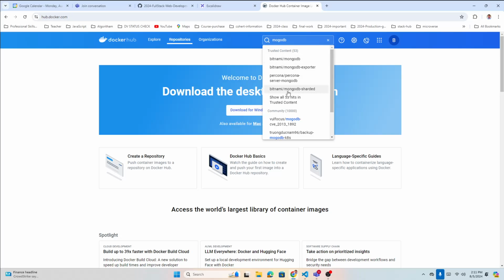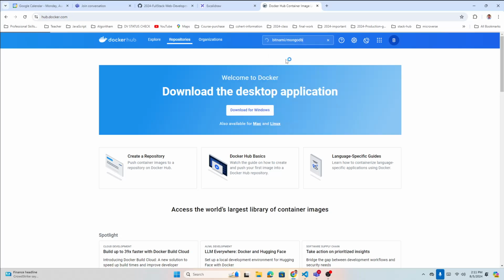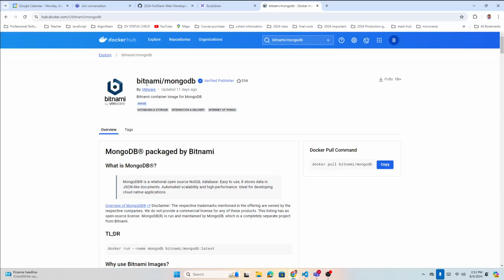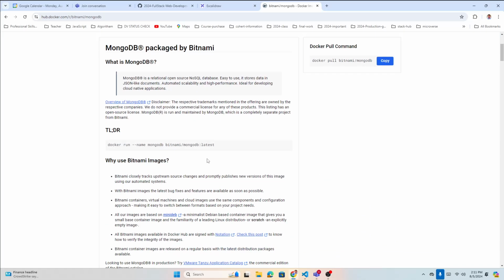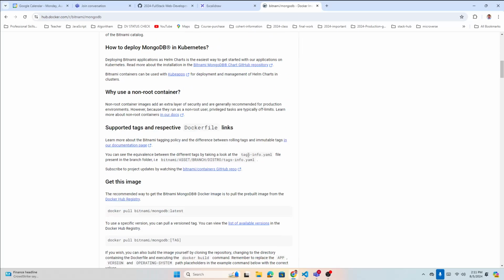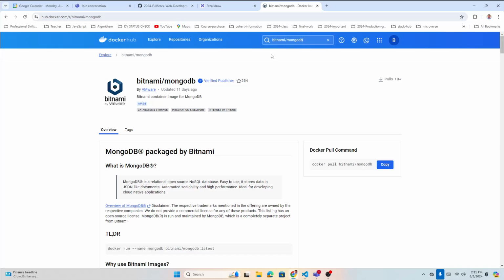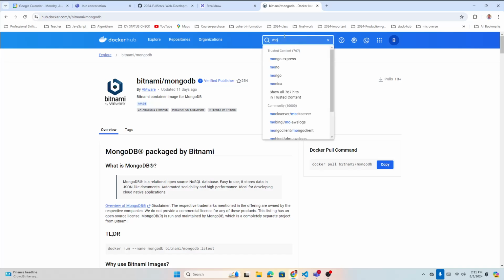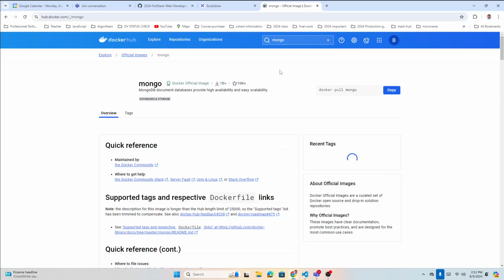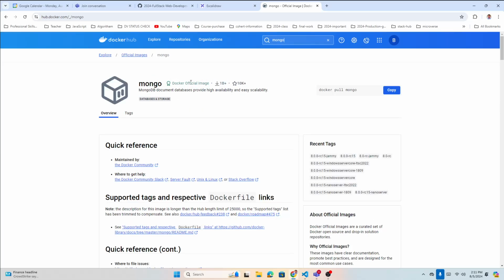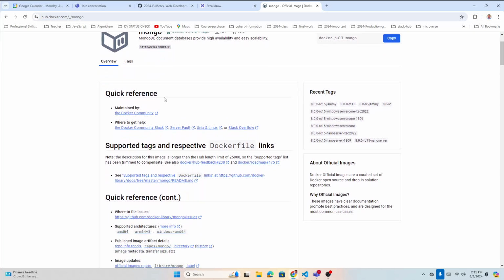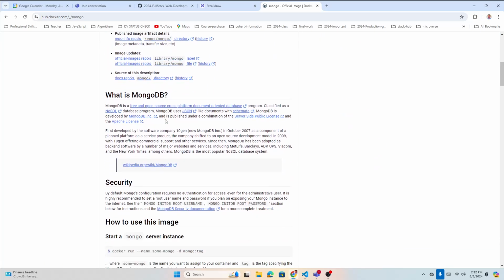So there are many images. Let's look for the Bitnami MongoDB. Or you can even find the main image, not from this service, but from MongoDB itself. So let's try to find that. Just type Mongo. Hopefully it will give us something. Yeah, so this is the main Docker official image for Mongo. So we can use that.